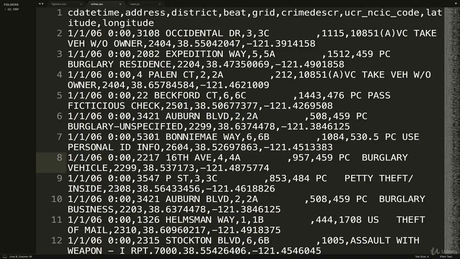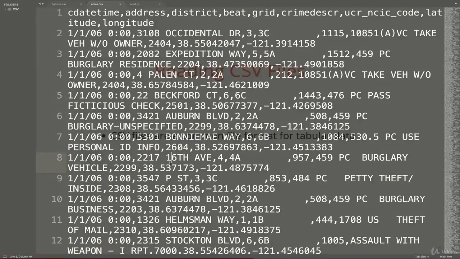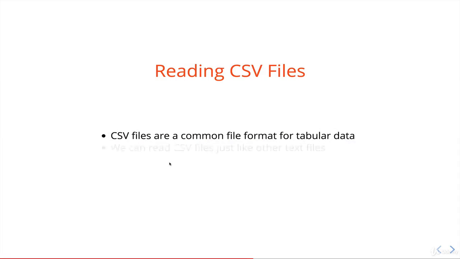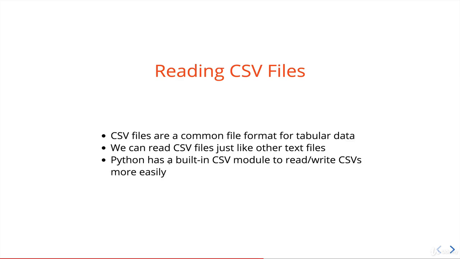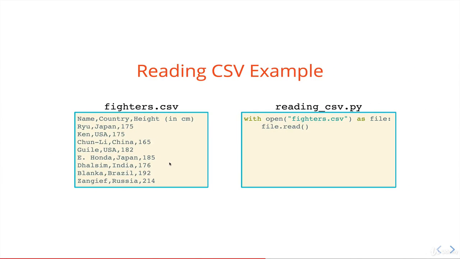And the first step of doing anything with a data set in Python is importing it in. So this video is going to focus on reading files like this in. And we can just read a CSV file like any other file, except it's not really a good idea. There's actually a built-in CSV module that helps us read CSV files in particular a lot easier. But you could do something like this.